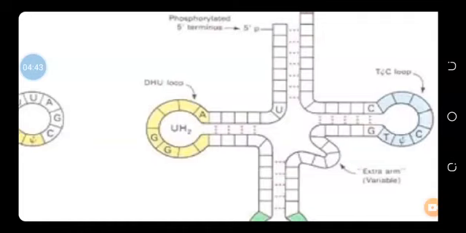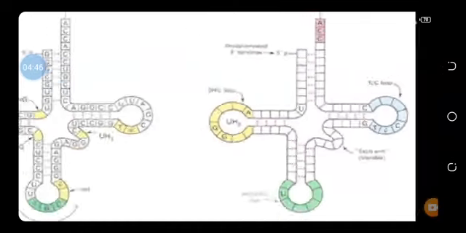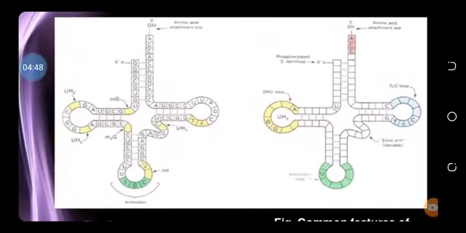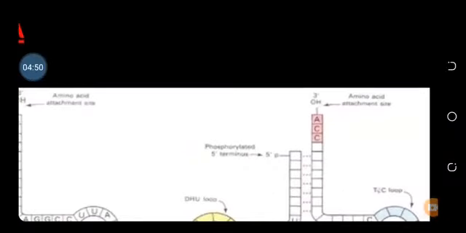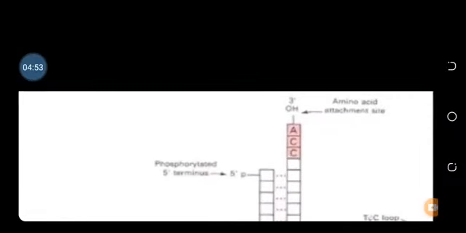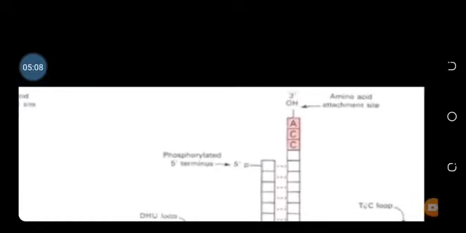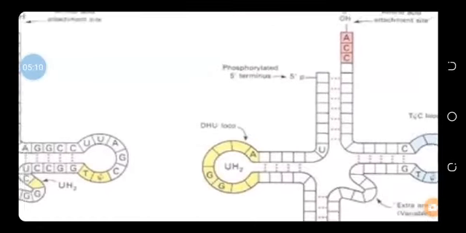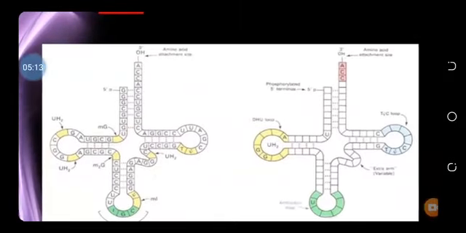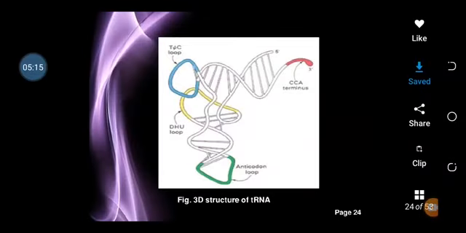and this one is called the variable loop. This one is called the T loop or the T-side loop. This one is called the amino acid attachment site, where you see there is a hydroxyl group. When the amino acid is loaded on this transfer RNA, it makes a bond between the hydroxyl of the transfer RNA and the carboxyl group of the amino acid. This is another diagram which shows the structure of transfer RNA.